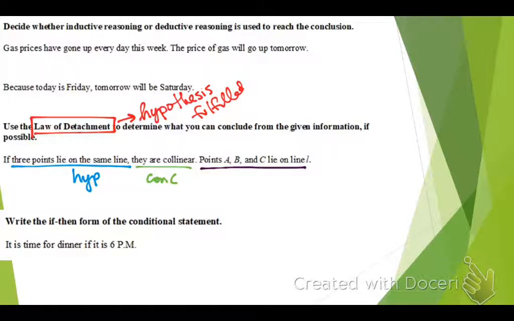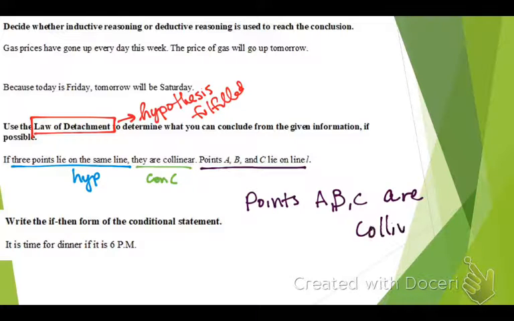Okay? It says 3 points. Are we given 3 points? Yes. Lie on the same line. Points A, B, and C lie on line L. Are they all on the same line? Yes. So what happens is we take the subject points A, B, and C. What do we know about them? If 3 points lie on the same line, what do we know about them? They're collinear. So we don't write they. We would write are collinear. Are collinear.